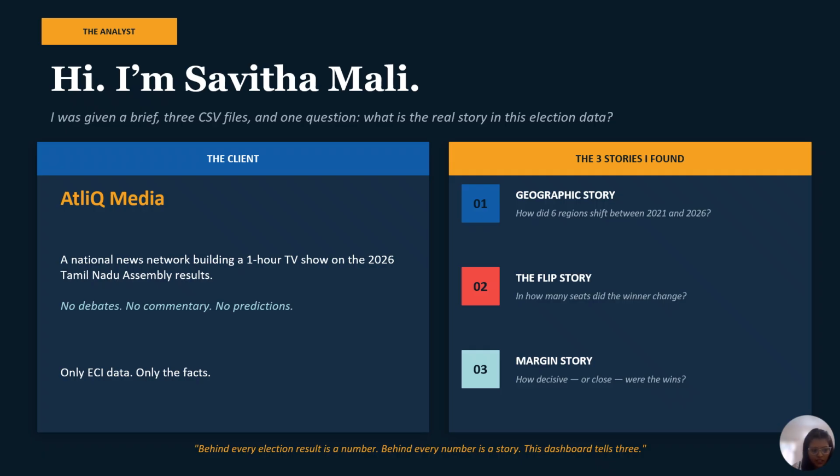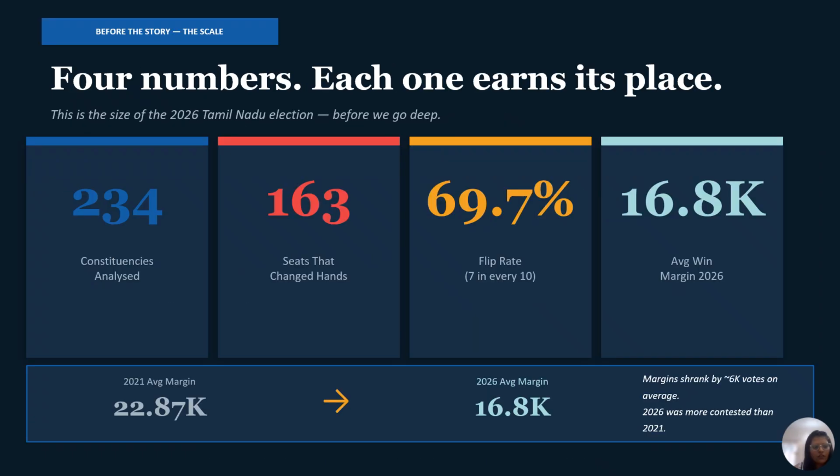So these three questions don't just sit next to each other, they build on each other. Where did it change? Who gained and who lost? And by how much did they win? So that is the spine of everything you are about to see. Now, before I take you into the stories, I need you to feel the scale of this election, because these four numbers set the tone for everything. Four numbers, each one earns its place on this slide.